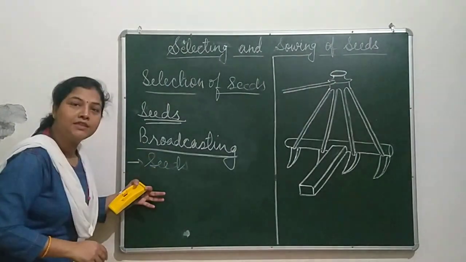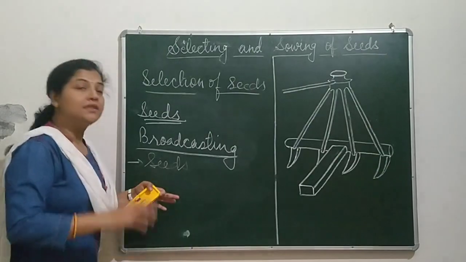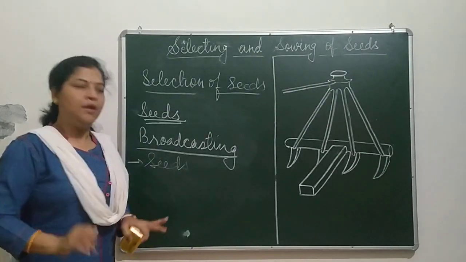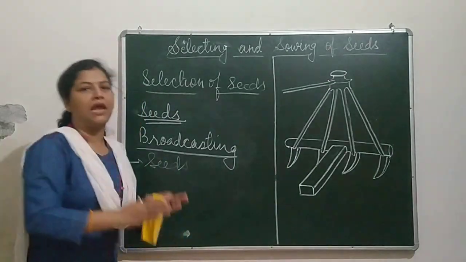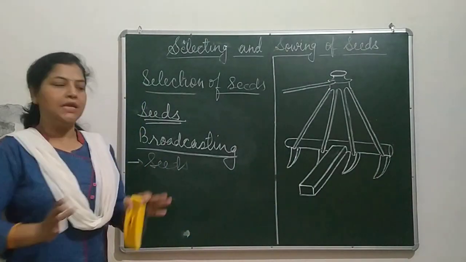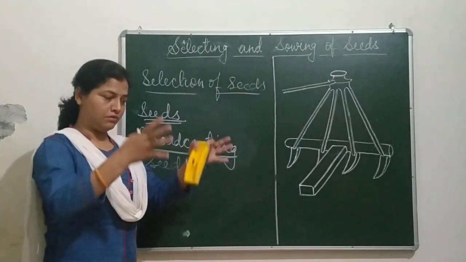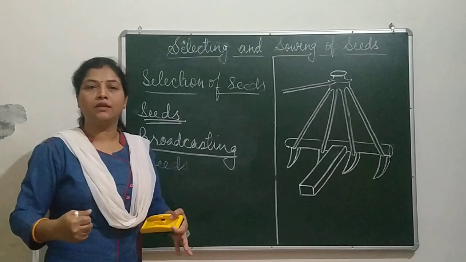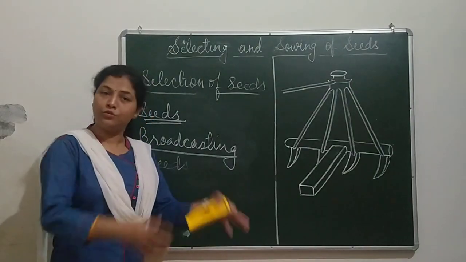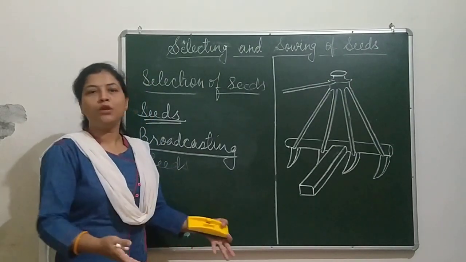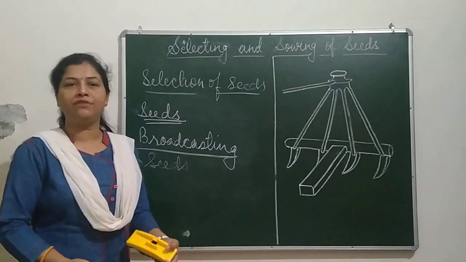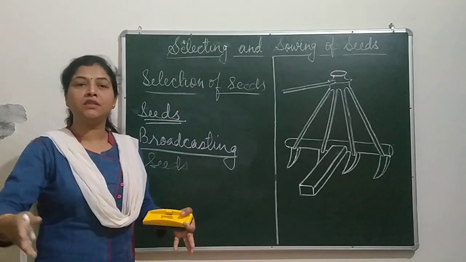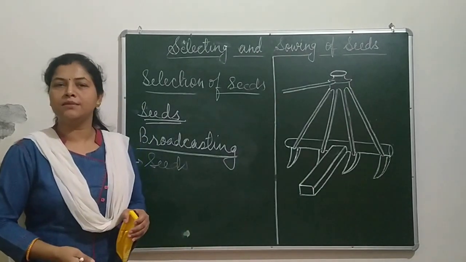The second thing is that seeds are not uniformly sown, meaning not at the proper depth and distance. Somewhere seeds are thrown in good number, somewhere they are far away from each other. So wherever seeds are sown together, there is no possibility of proper growth and development. And wherever seeds are thrown away from each other, it is simply wastage of land.